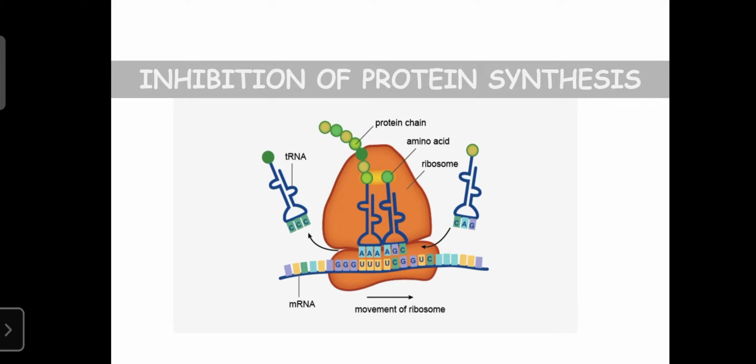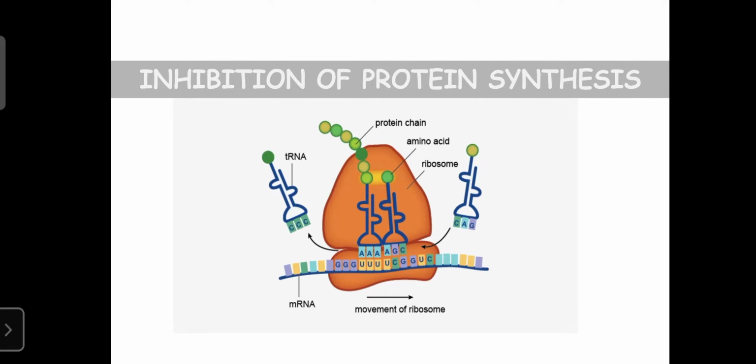Then it allows the tRNA to participate in the synthesis of proteins. If any step of translation is altered, that is the initiation of the chain, elongation of the chain, or termination, then protein synthesis can definitely be inhibited.